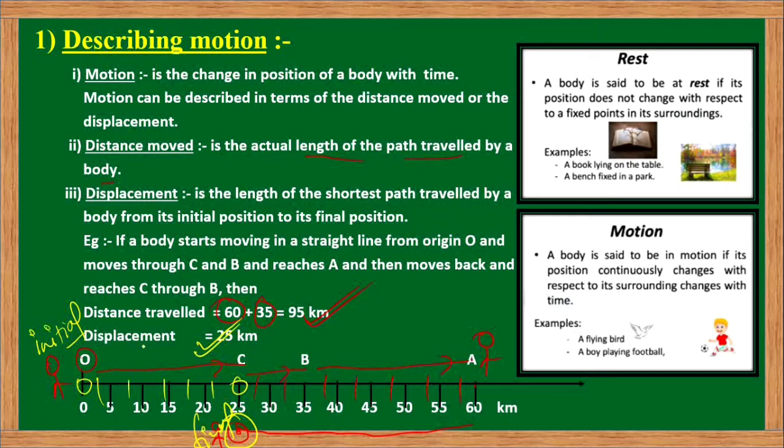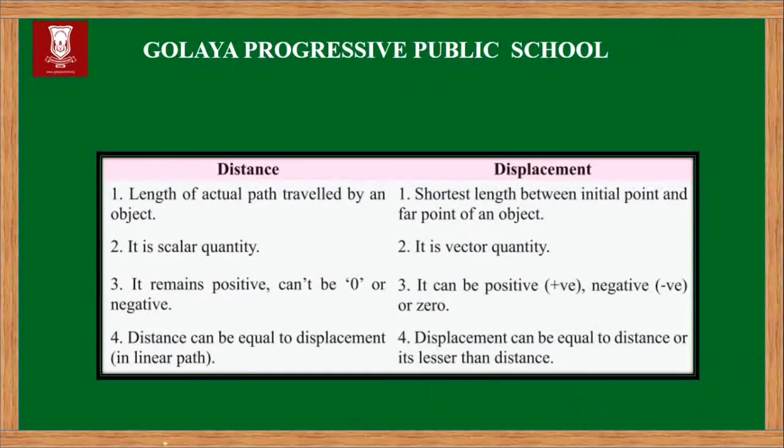So this is the main difference between distance and displacement. I hope you all will be able to understand this, that distance is actually the total length or actual path covered by the object, whereas displacement is simply the shortest path between the initial position and the final position. So let's move ahead and understand the difference between distance and displacement.